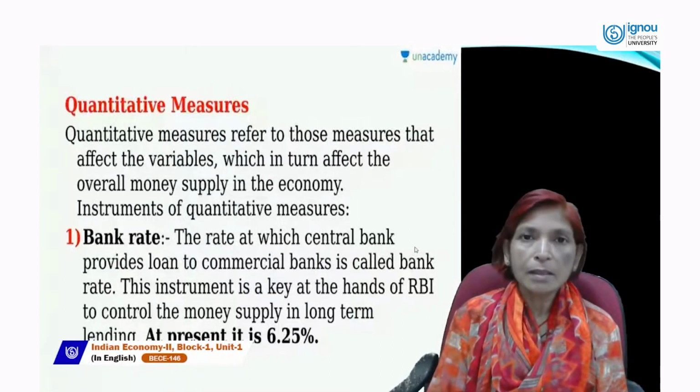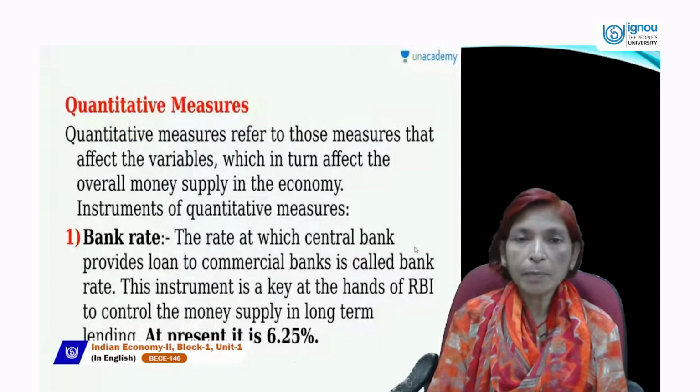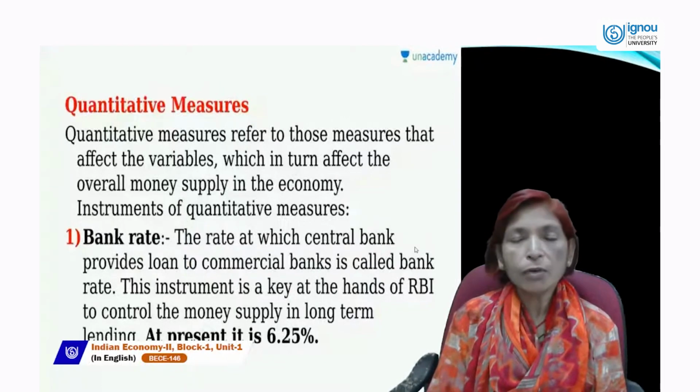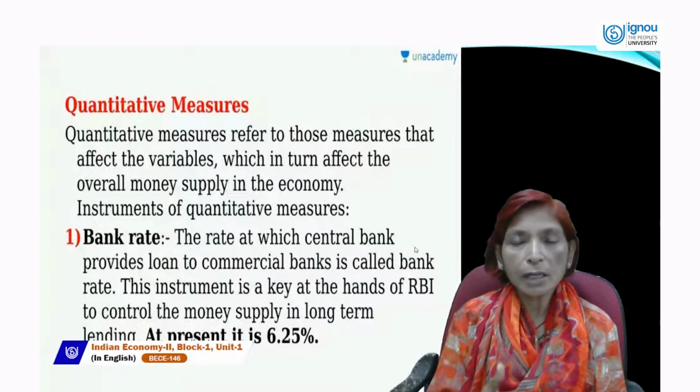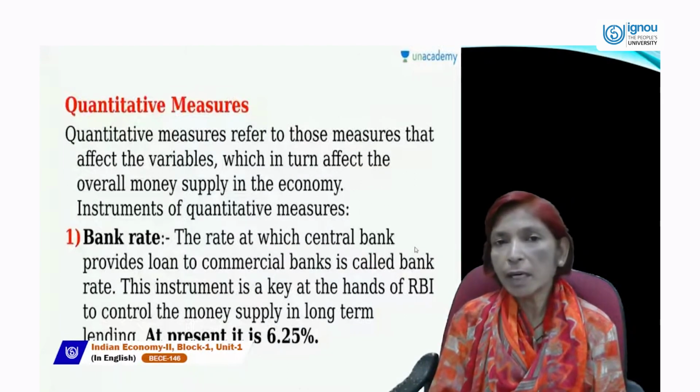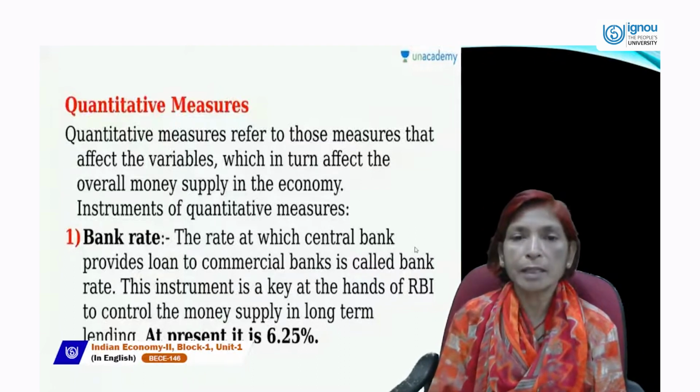In this case, consumers' or public purchasing power will fall. Due to the fall in purchasing power of the people, their aggregate demand will also fall. And due to the fall in aggregate demand, inflation will be controlled. Because inflation generally occurs when aggregate demand remains higher than aggregate supply.